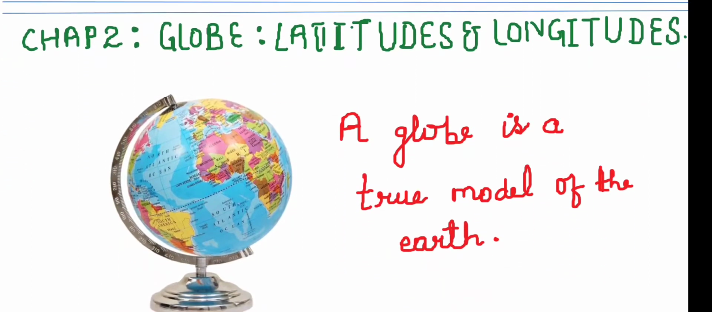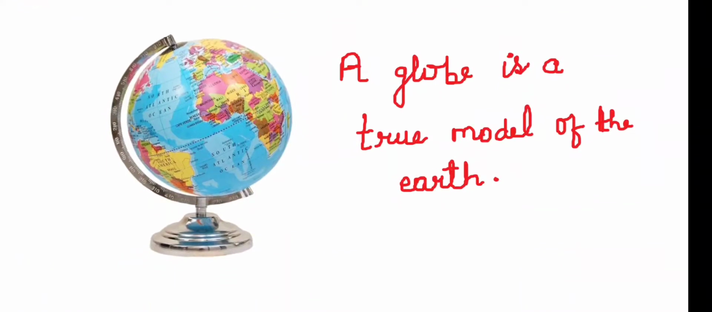Then we have the second chapter, in which we have to study about the globe, latitudes and longitudes. First of all, what is a globe? A globe is basically nothing but a true model of the Earth. As you can see, this globe is basically a miniature form of the Earth. A globe can be of any spherical celestial body. For example, we can also have a globe of the moon, and a globe of Mars also, if we know in detail the structure or the surface of Mars.